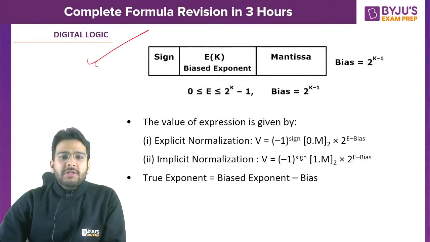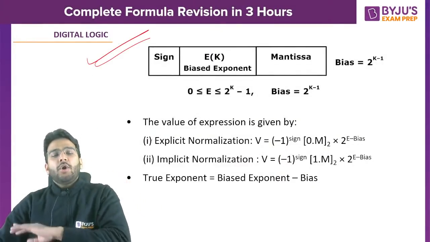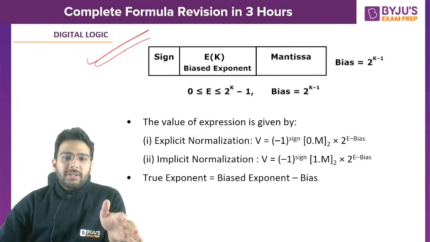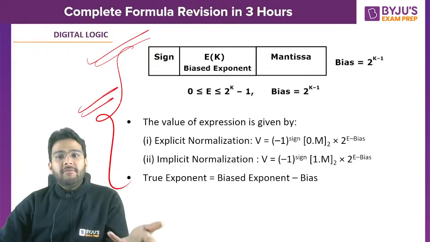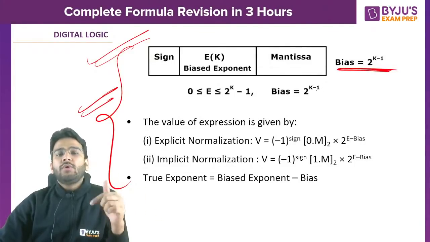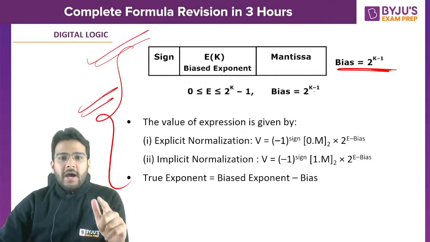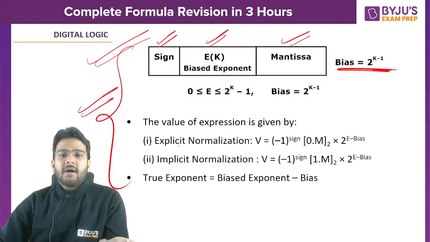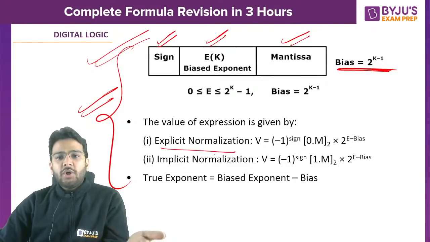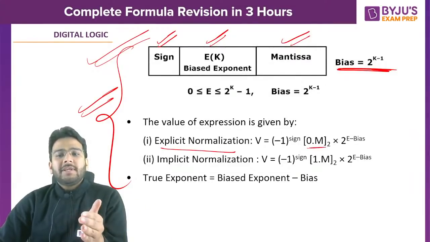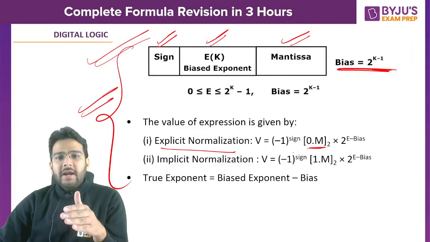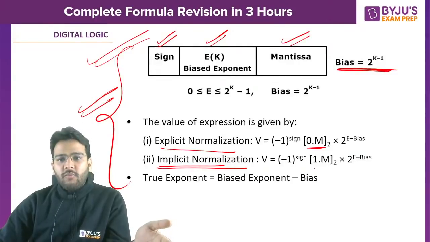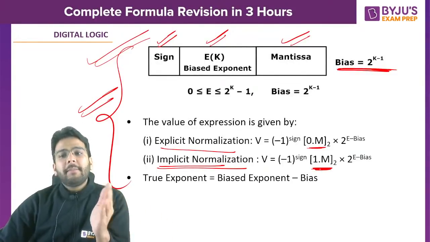Now let's talk about floating point representation. If we are not talking about single precision and double precision format, this is the structure we use, this is the format we use, right? Bias value will always be equal to 2 raised to the power k minus 1. I hope you know this. We have the sign bit, here we have the exponent, here we have the mantissa. So we have the formula for explicit normalization where we have 0.m. This is the difference, 0.m, right? And we have the implicit normalization where 1 is already implied. That's why it is 1.m.